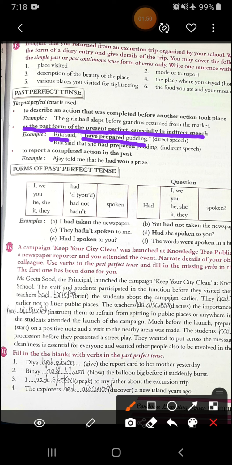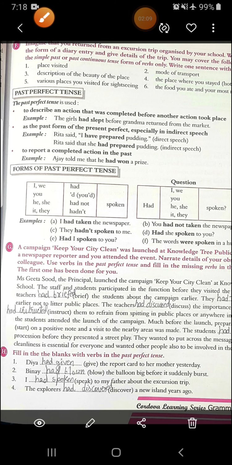You can see it is direct speech and it is given in present perfect form. Now see what is the answer in indirect speech. Rita said that she had prepared pudding. Had prepared. Now this is your past perfect tense.